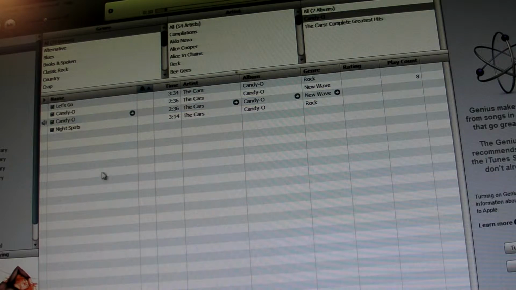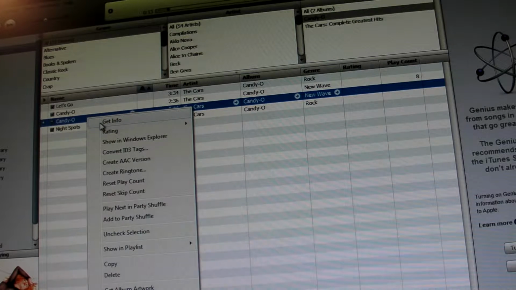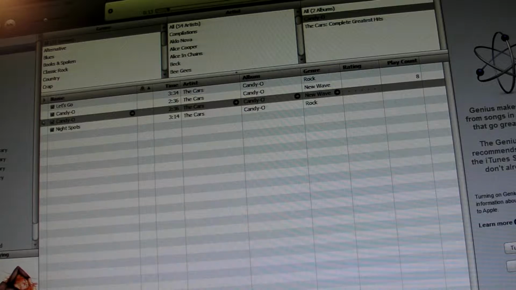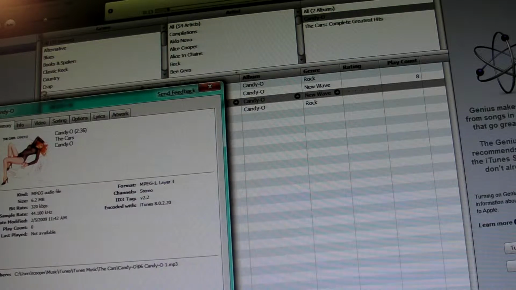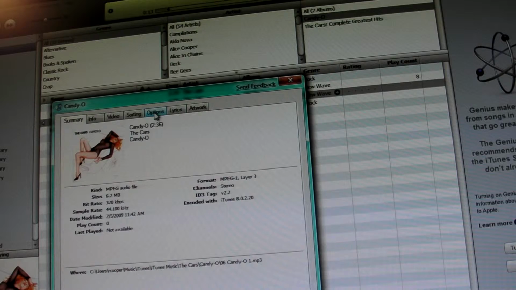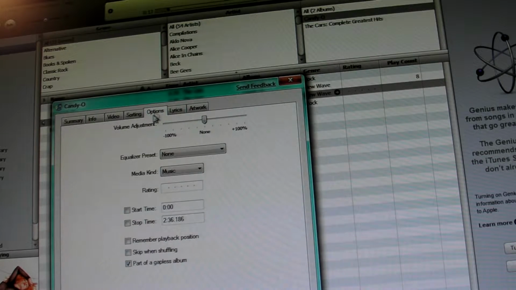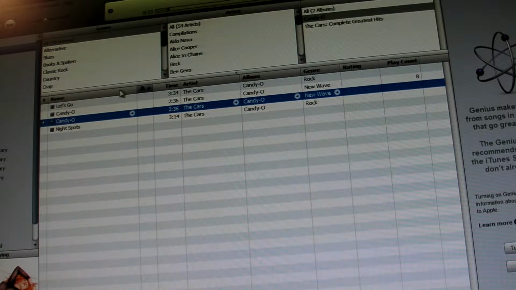Alright? What we do is we go in here, we do a Get Info. On this Get Info tab, there is an Options tab. That Options tab has a start time and a stop time. So what we can do is experiment, say around 11 seconds for our start time, and see if that's where we want our ringtone to start. So now we double click to play the file again and see where it starts. Okay, so a little bit further along.